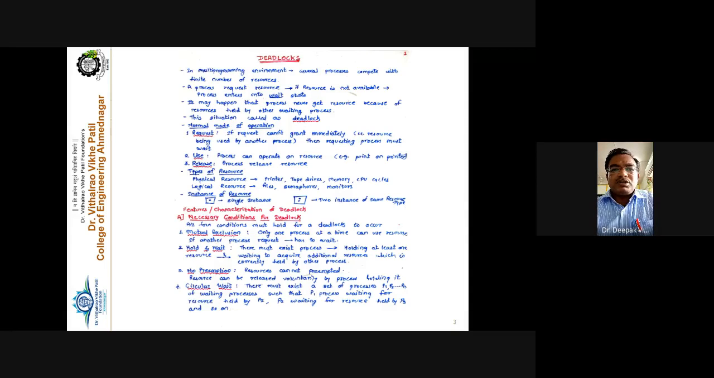Mutual exclusion means what? Only one process at a time can use the resource. If another process requests that particular resource, the process has to wait. That is called mutual exclusion, or that particular resource is mutually exclusive.